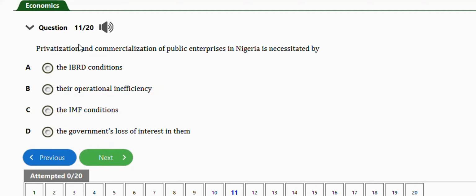It says privatization and commercialization of public enterprise in Nigeria is necessitated by we have the IBRD conditions, the operational inefficiency, the IMF condition, the government loss of interest in them. Right answer is option B, which is the operational inefficiency. Very important. Next question is this one.